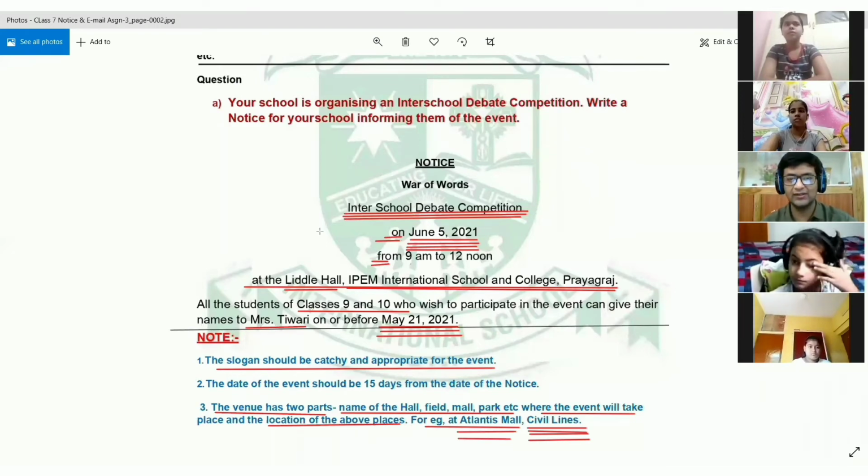Notice, you can see, is very small, right? It is hardly 5 to 6 lines.